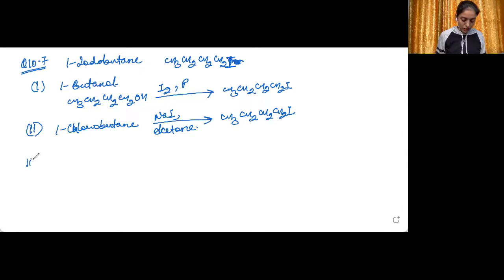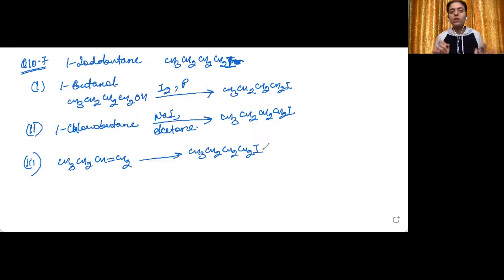The third one is but-1-ene. We have been given but-1-ene, CH3CH2CH=CH2, and we need to convert it into 1-iodobutane. Here we cannot directly use HI and apply anti-Markovnikov's rule, because anti-Markovnikov's rule, that is the peroxide effect, is only for HBr, not for HCl, not for HI, not for HF.